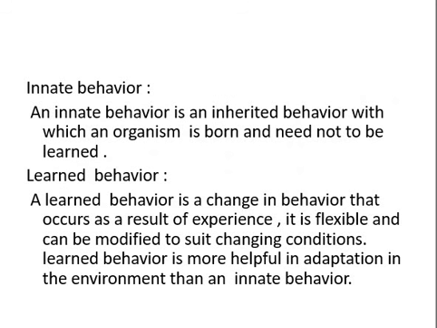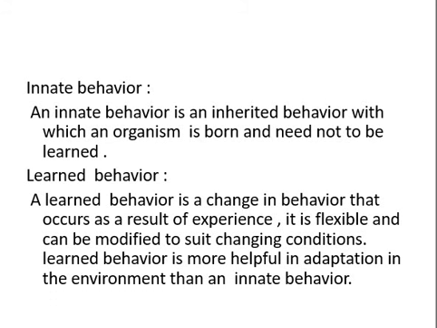Okay, now students, we come to the types of behavior and the different categories of behavior animals show for their adaptation and survival, and ultimately for the fitness or reproductive success of the animals.